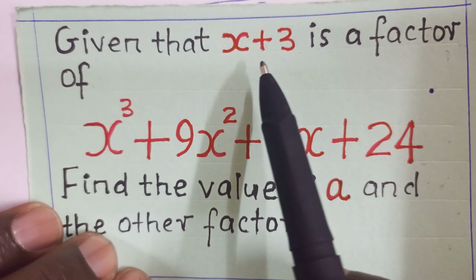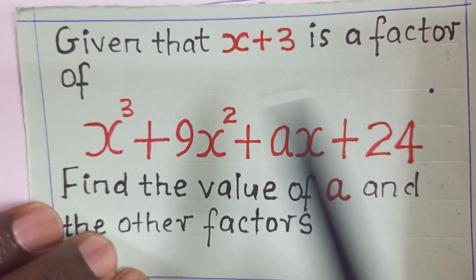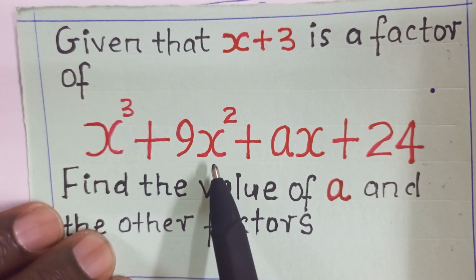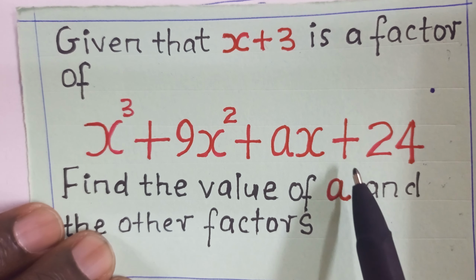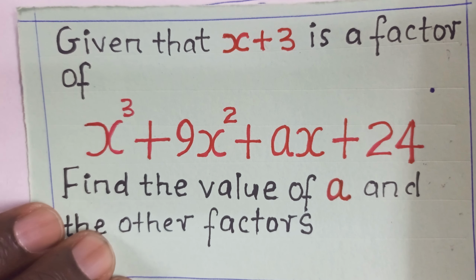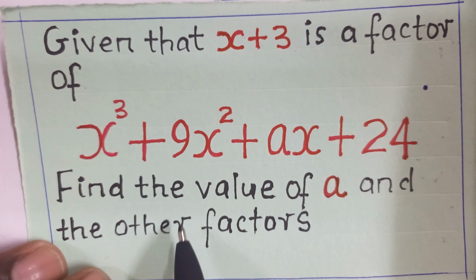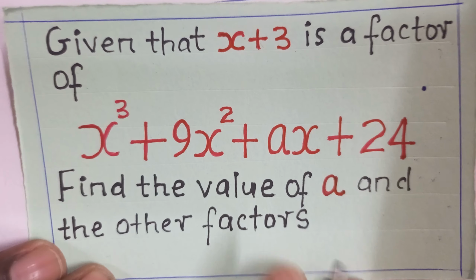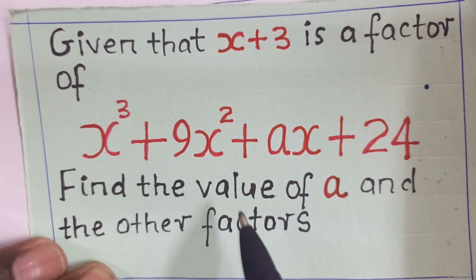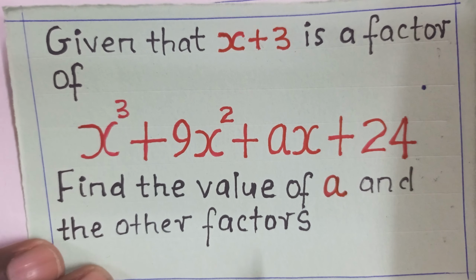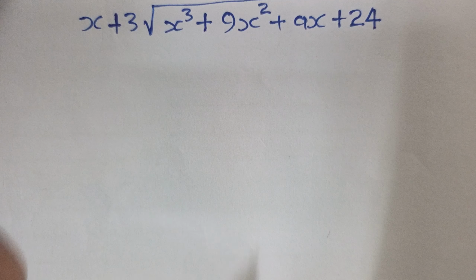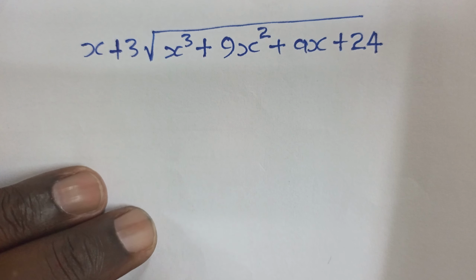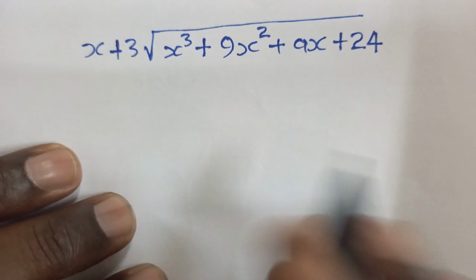I read the question first. Given that x plus 3 is a factor of x cubed plus 9x squared plus ax plus 24, find the value of a and the other factors. So guys, this equation is made up of factors, and therefore we begin by dividing the equation by x plus 3.